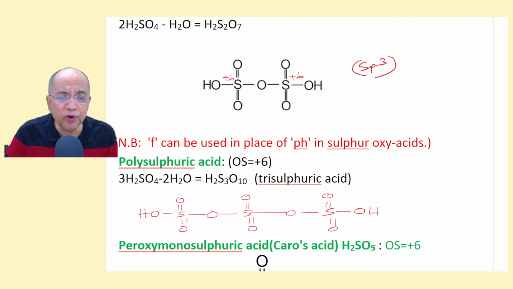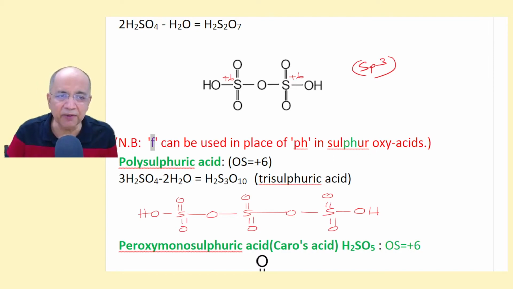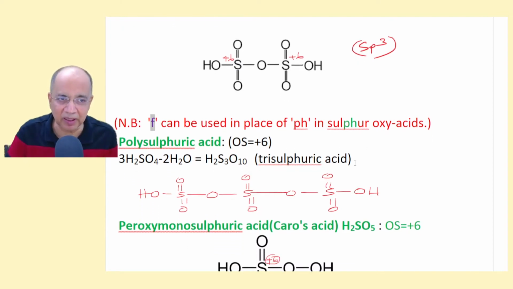Let me tell you, for sulfur and all sulfur-containing acids and any sulfur-related terms, you can write F or PH. Sulfur with PH is British English, whether it is acid or anything, and F is American English. So don't be surprised if you find F in some books and PH in others. It is all the same. These follow the British pattern and F is the American pattern, right?